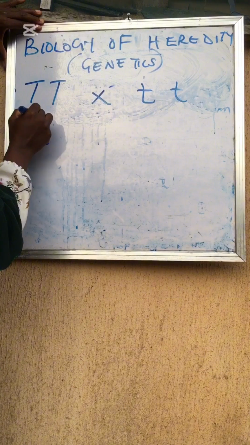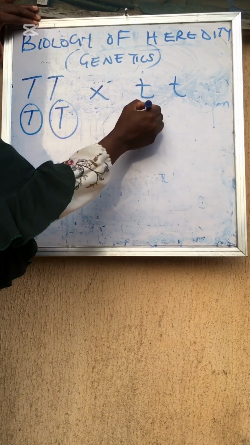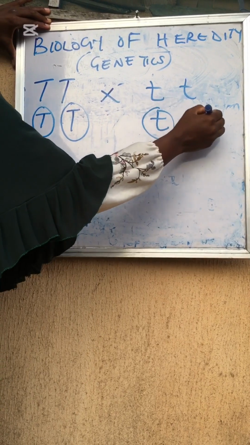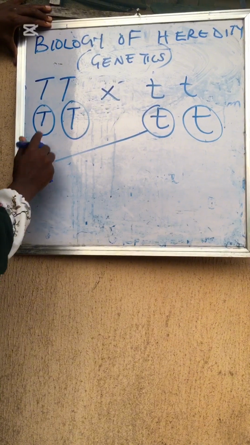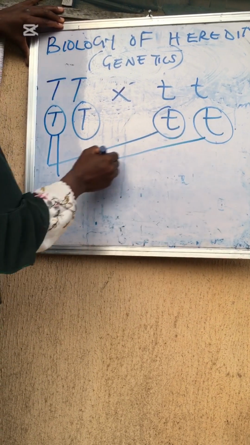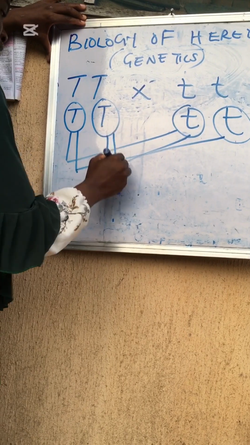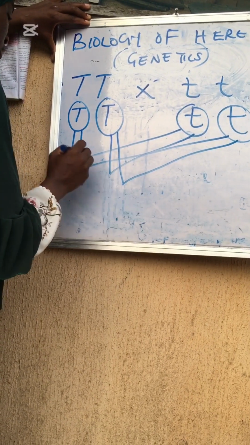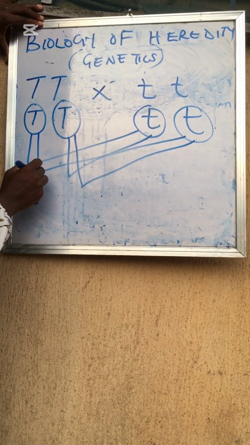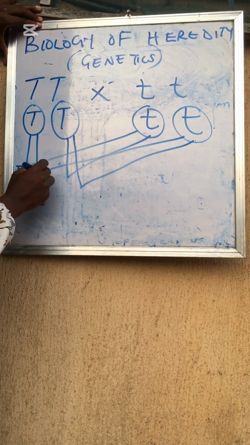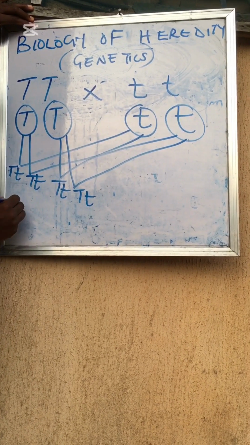We want to do a crossing, the first filial generation. Please watch this video to the end so you can see how this is properly done. So we have the capital T multiplied by the small t. The capital T is representing the parents, at parent level. When there is fertilization, we have what they call the gametes. They are going to separate and go and cross with one another.